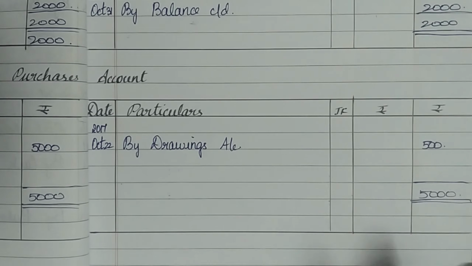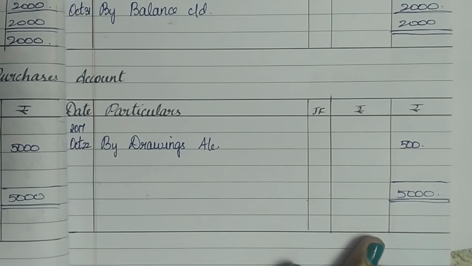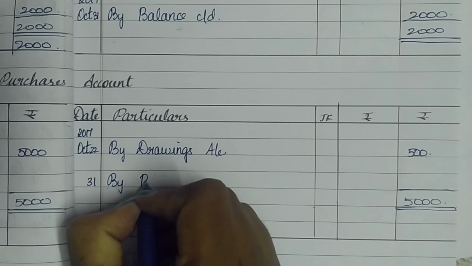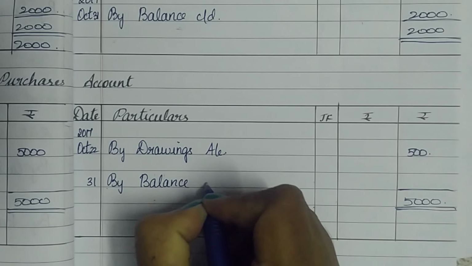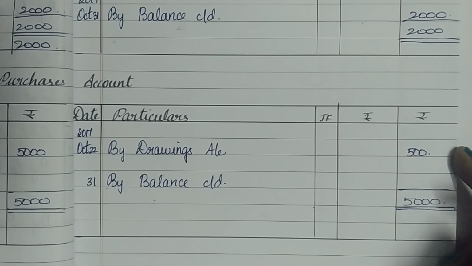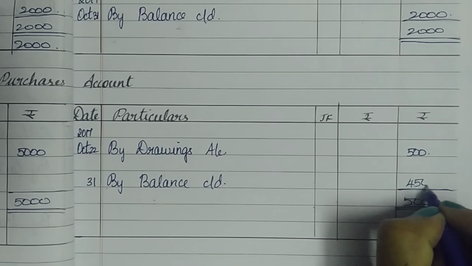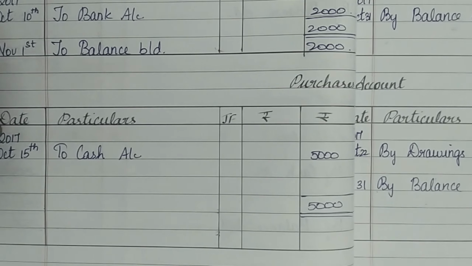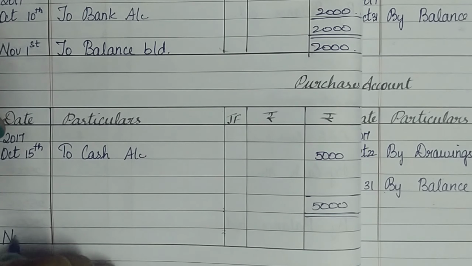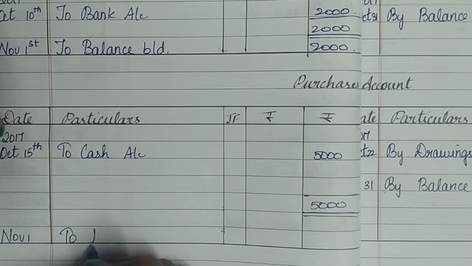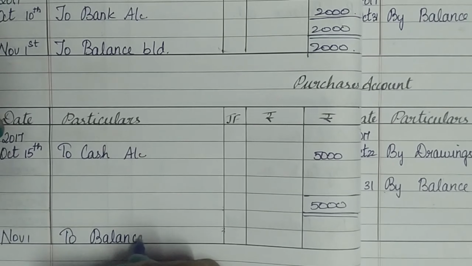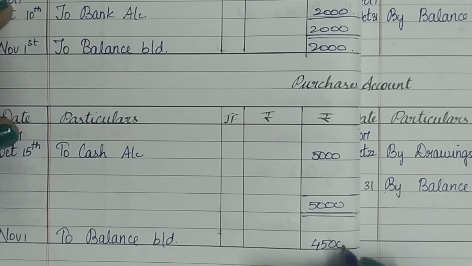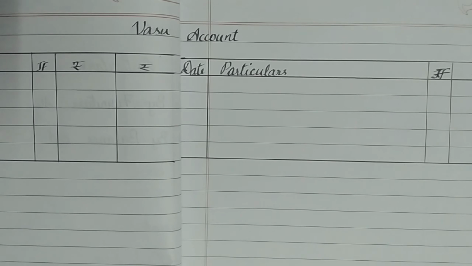So next we are going to make the carry down on the least side. This is the least side which I have, that is the credit side. Therefore on the last date of October I'm going to record this as by balance carried down 5,000 minus 500, that is 4,500. I'm going to take it to the next month. So from the credit I'm going to move to the debit side of the purchases account and beneath the total write November 1st to balance brought down. The same 4,500, what I got as the answer for carry down, is going to be recorded here.